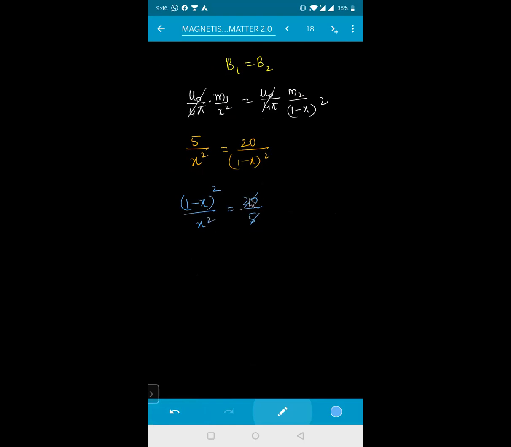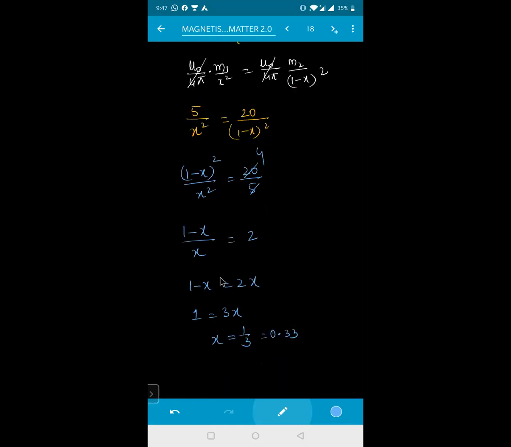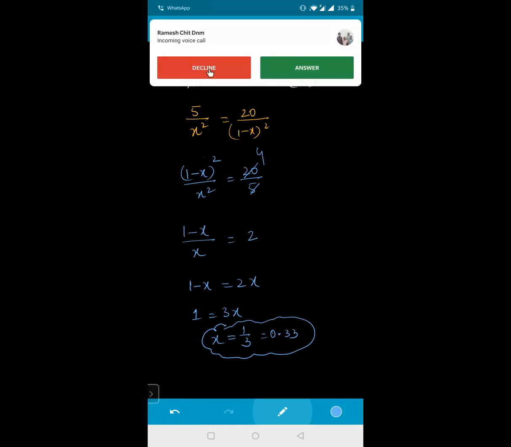That means (1 minus x) divided by x will be equal to 2. So 1 minus x is equal to 2x, which gives 3x equal to 1. So x is equal to 1 by 3, which is 0.33. Is it clear?